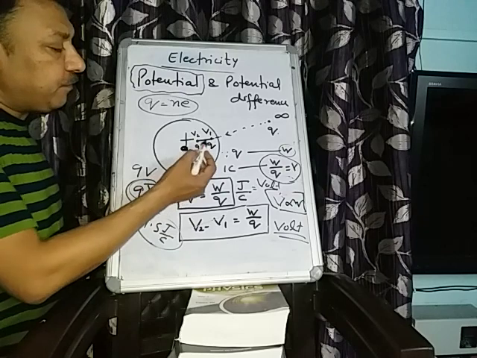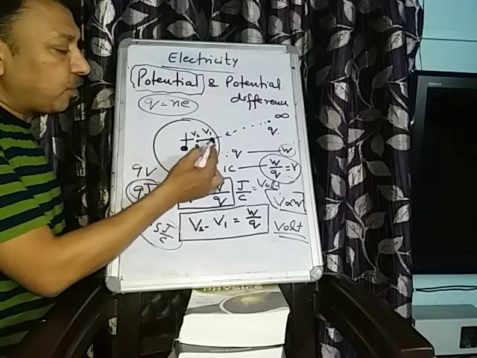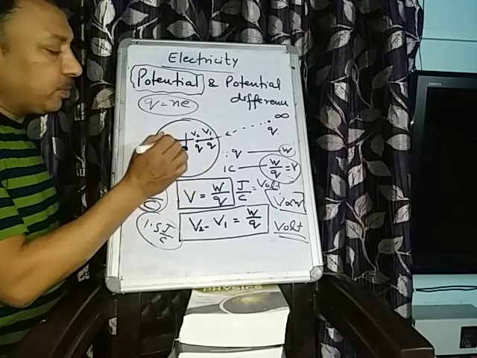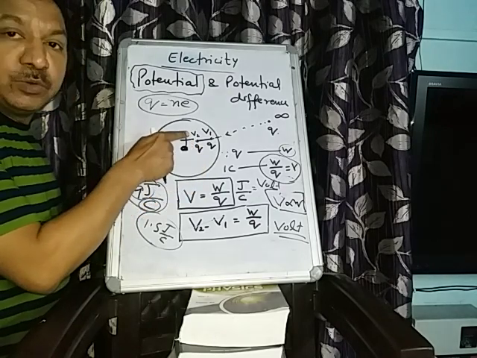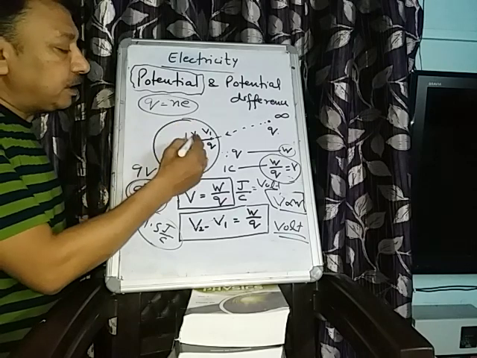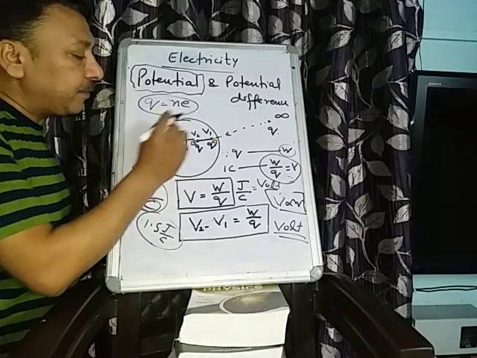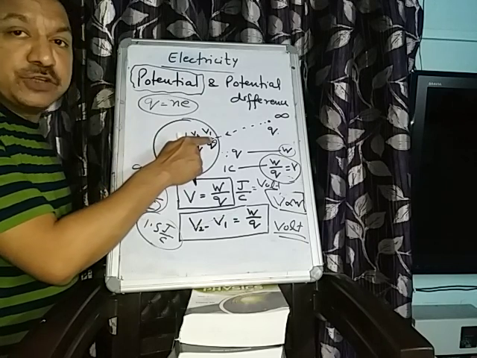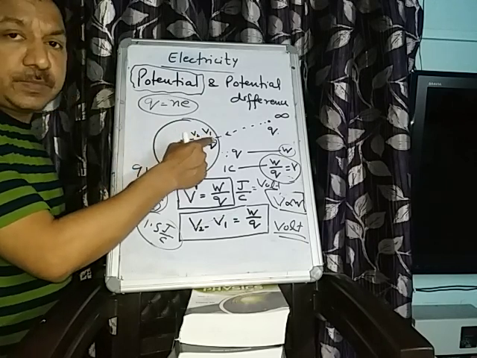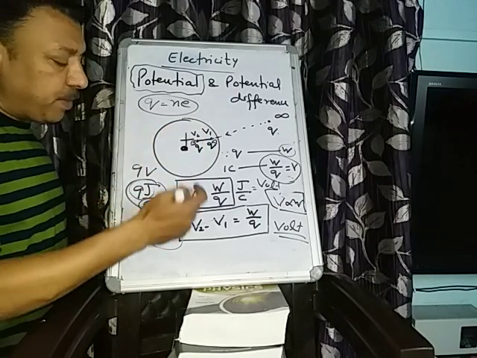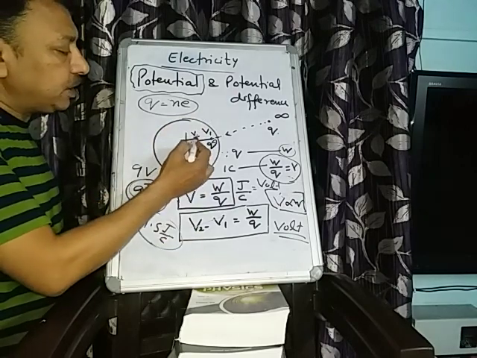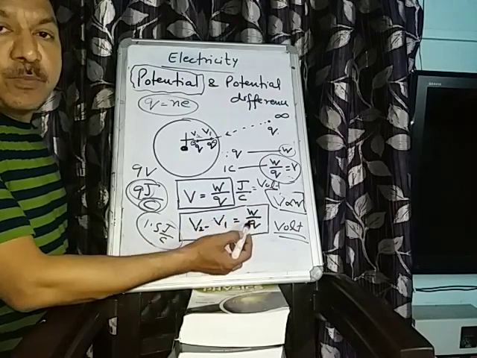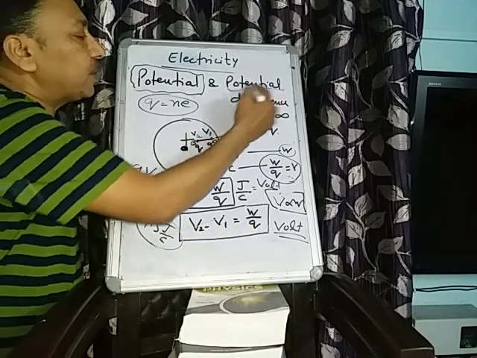But suppose a charge is moving in an electric field from one point A to B. Here the potential will be more because the distance is decreasing, so the work done will be more. Suppose this is point B, and this is point A. At B the potential is more, and at A the potential is less because it is at more distance. So suppose the potential is V2 here and V1 there, then V2 minus V1 is equal to W upon Q. So this will become the potential difference.